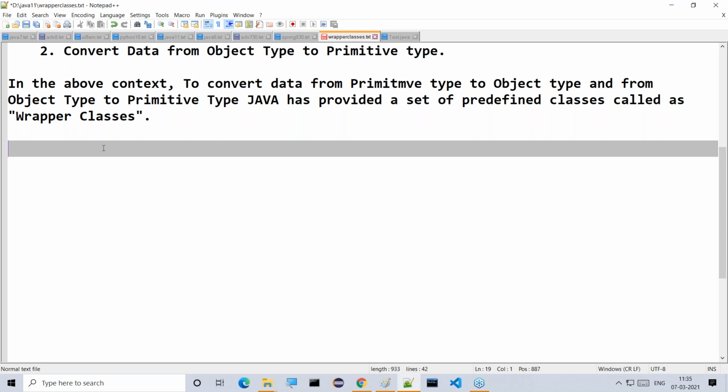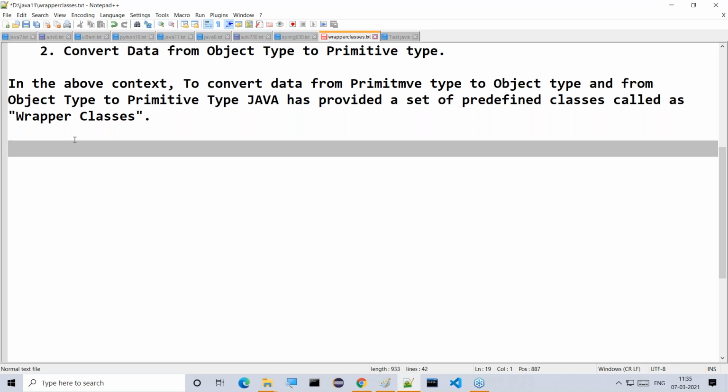Right, sir. This is the meaning of wrapper classes here. We understood. Good. Next, after completion of this, what are the various wrapper classes which are provided by Java?